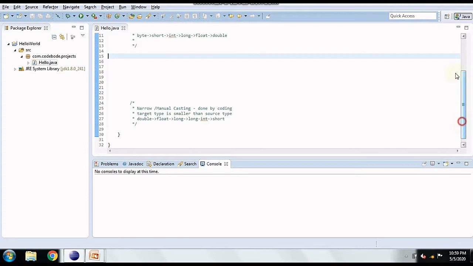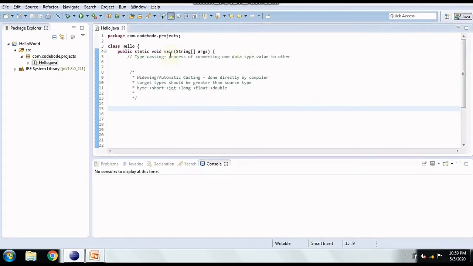Typecasting is a process of converting one data type value to other. So for example, if we want to convert integer to double or from double value to integer value, we use typecasting in that case. We have two types of typecasting. One which is done directly by the compiler and the other which needs to be done manually. Before seeing both of them, let's first revise our data types.